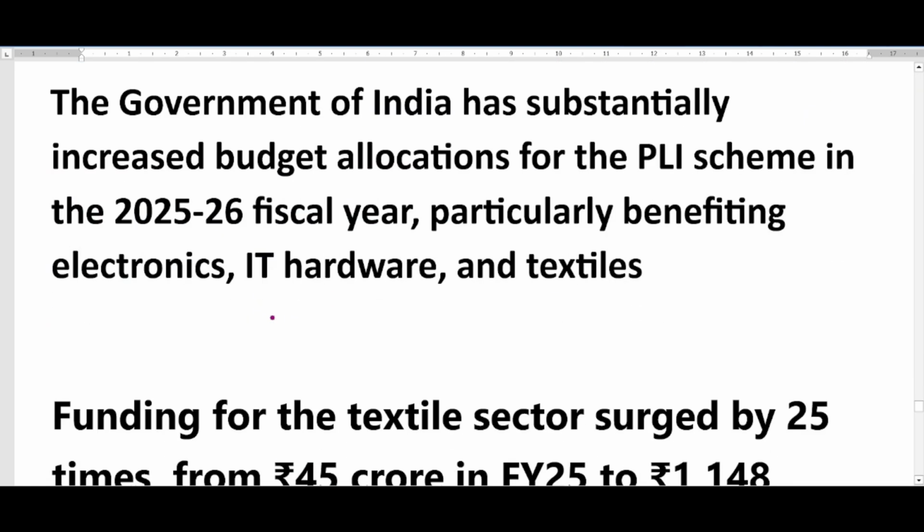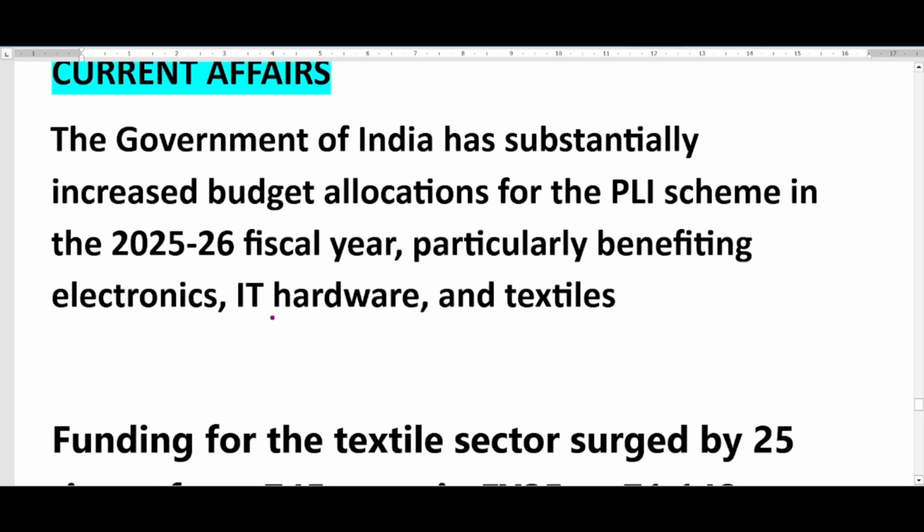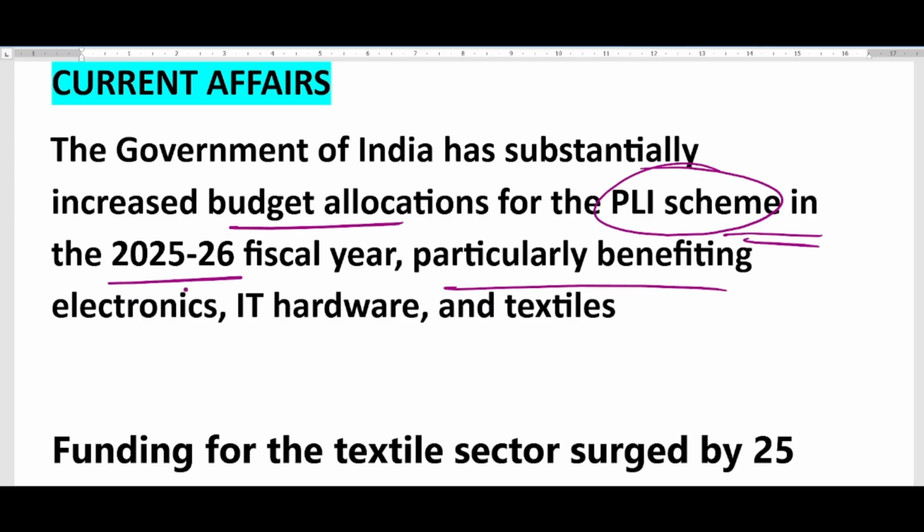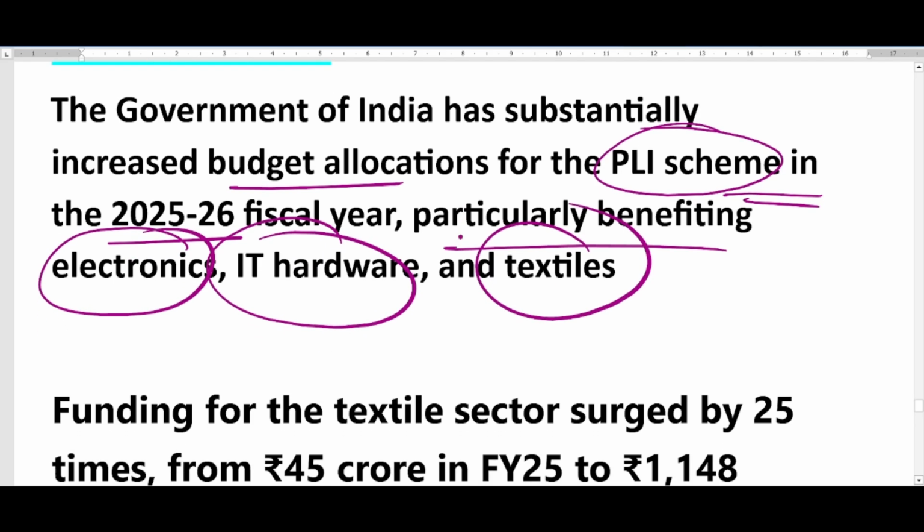Then there are some current affairs related to these topics. Though not very important, whatever was there I have mentioned here. The government of India has substantially increased budget allocations for the PLI scheme that we have just discussed in the 2025-26 fiscal year, particularly benefiting these sectors. Just recall: electronics, IT hardware and textiles.